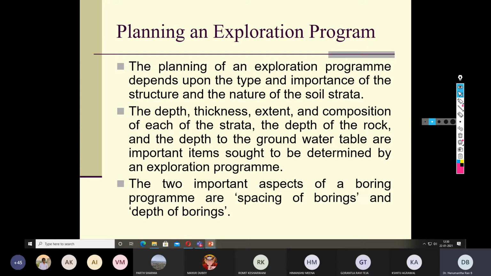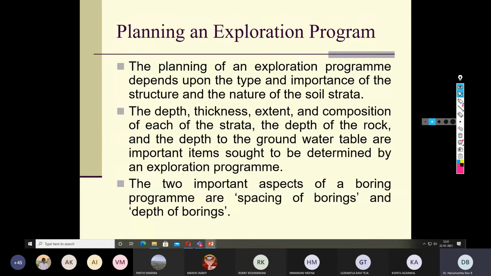So we have a little idea about four ways of advancing the borehole. Suppose if you want shallow depth, then we can go for a trial pit, and if you want a little more, then we can go for auger boring or augering, and if you want any deeper depth, then we should go for drilling.